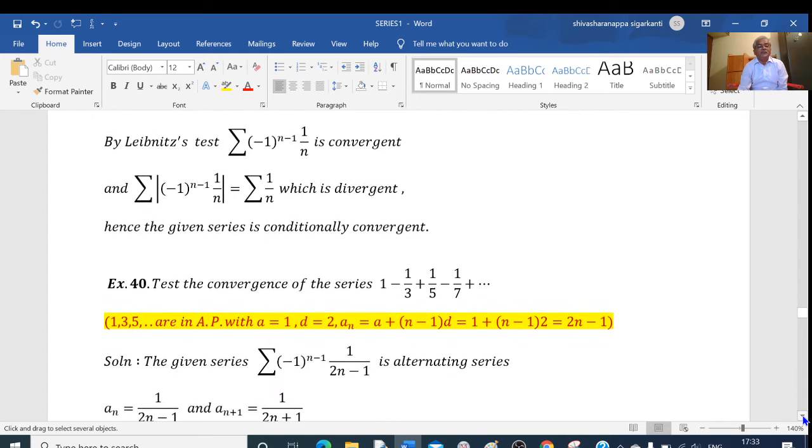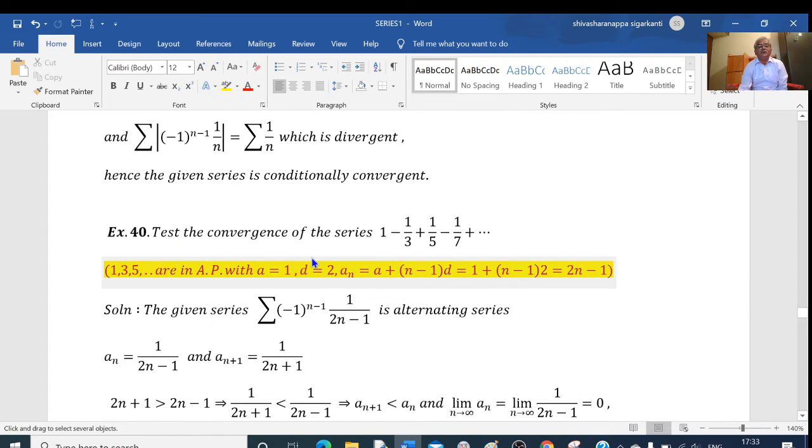Next, we go for another example. Test the convergence of the series 1 minus 1 by 3 plus 1 by 5 minus 1 by 7 plus, minus, and so on. This is an alternating series. Again, to test the convergence of this series, we go for the Leibniz test.